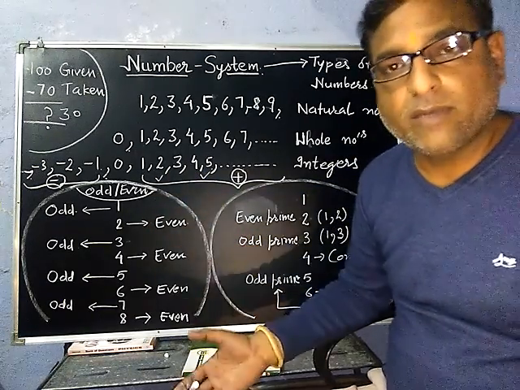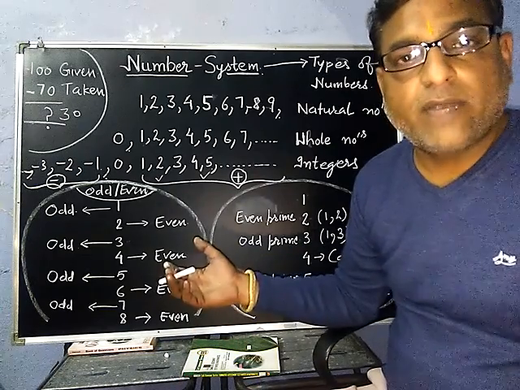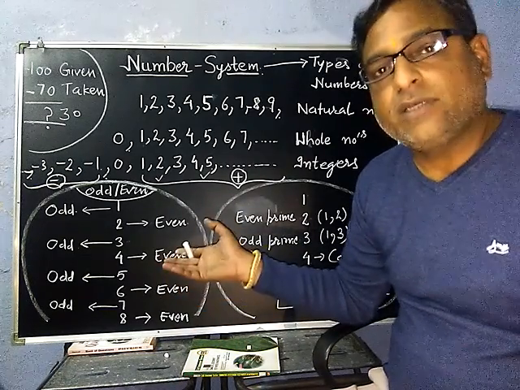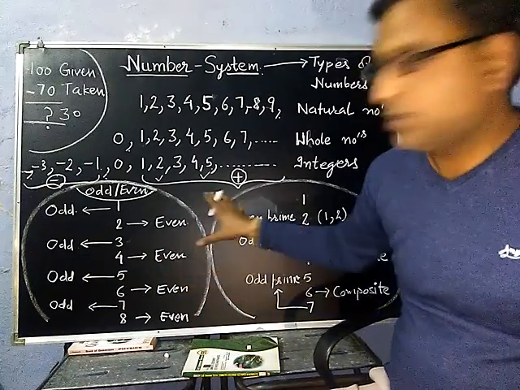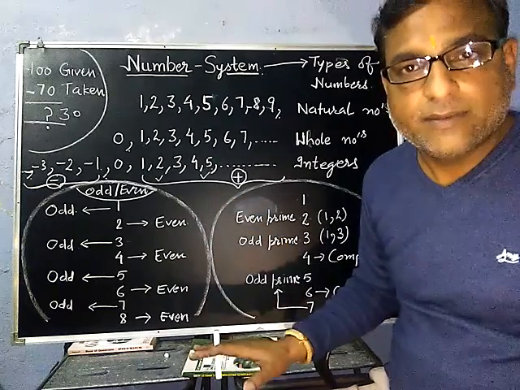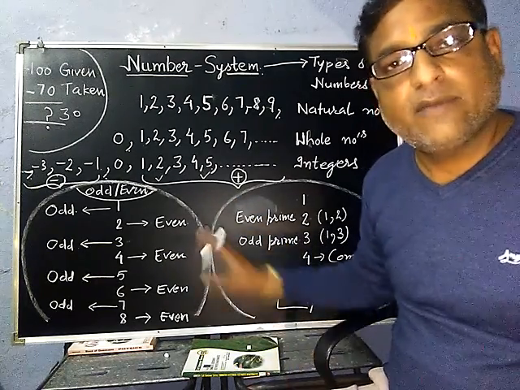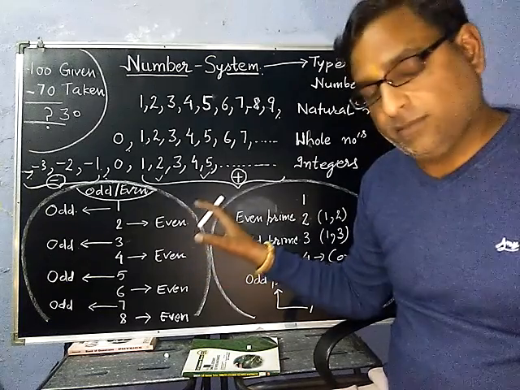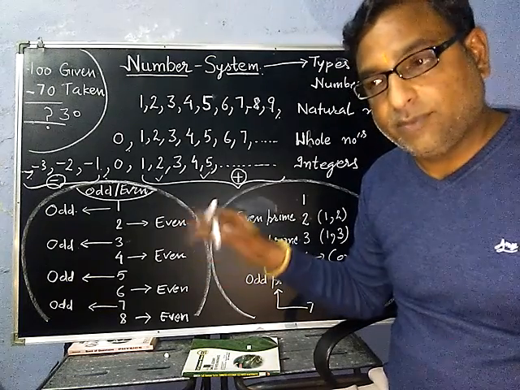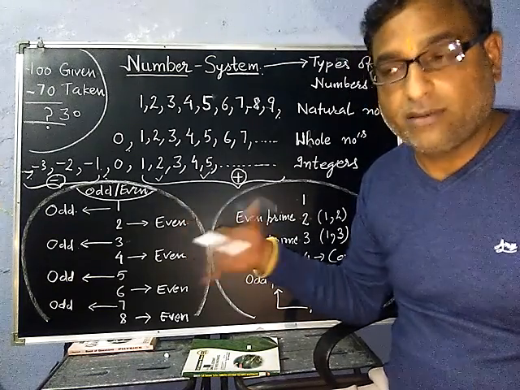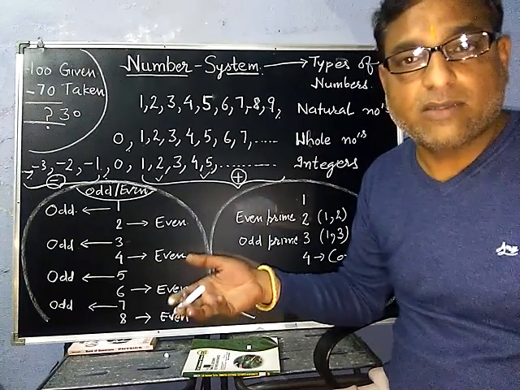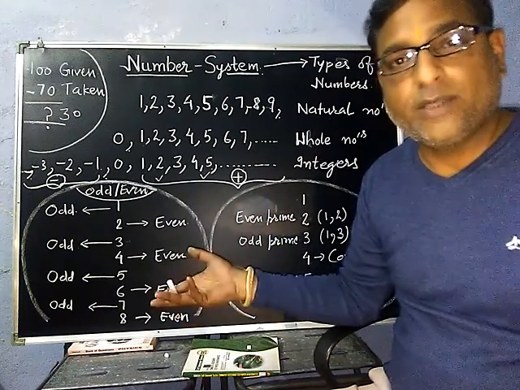Give some pairs of numbers, and the students can find out which is greater and which is smaller. So this is up to grade 8. The knowledge required up to 8th class is given up to here. So those studying up to 8th class can stop here. If you are in ninth or 10th class, you can continue with the video.